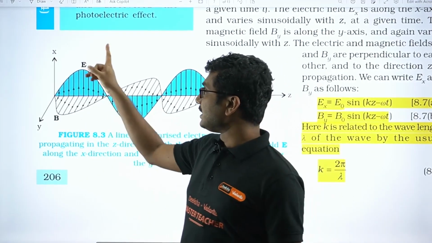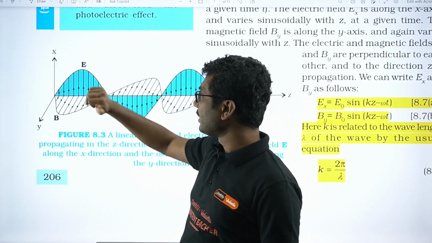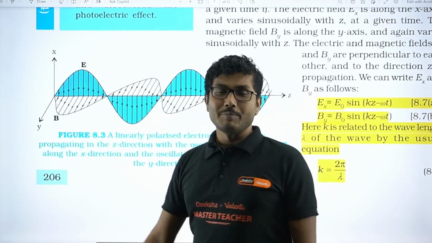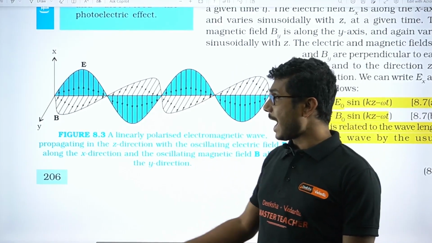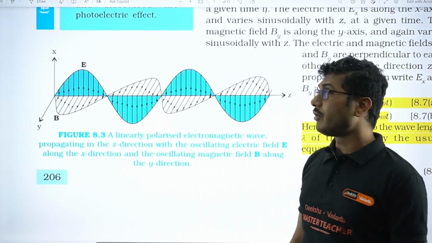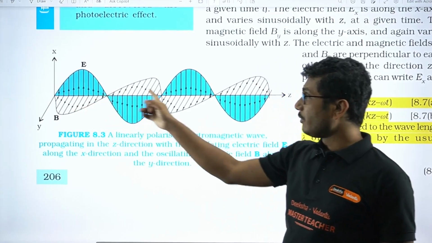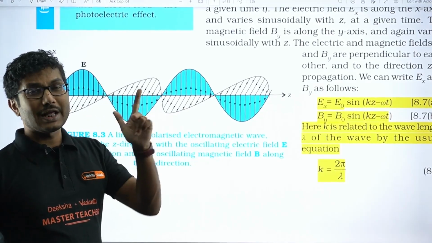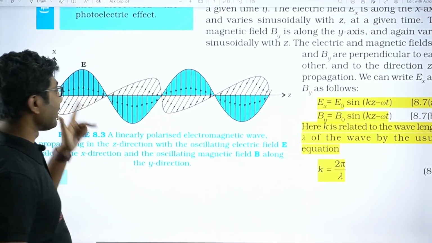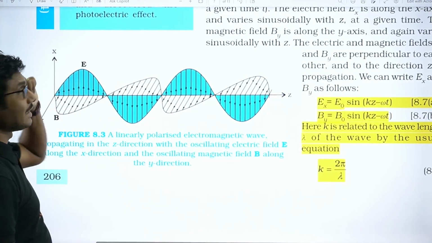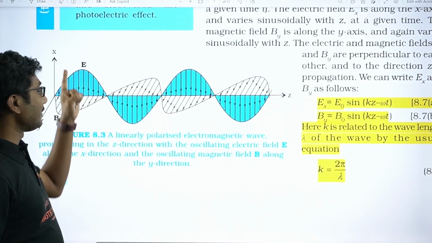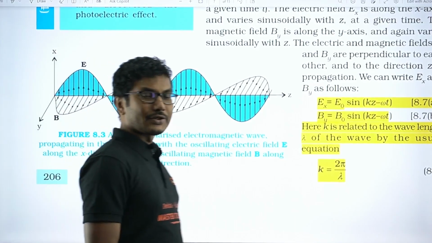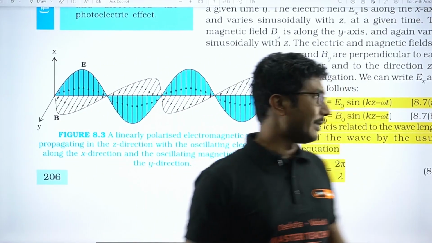So electric field is in this direction, say x direction, then magnetic field is in the y direction. So electric field and magnetic field, they are mutually perpendicular to each other, and the direction of propagation of the electromagnetic wave is mutually perpendicular to all three of them. So it's like Fleming's left hand rule. This finger is electric field, this finger is magnetic field, then this will be the direction of propagation of wave.